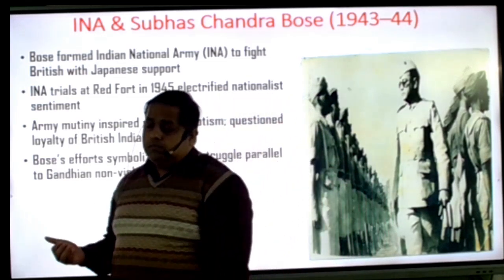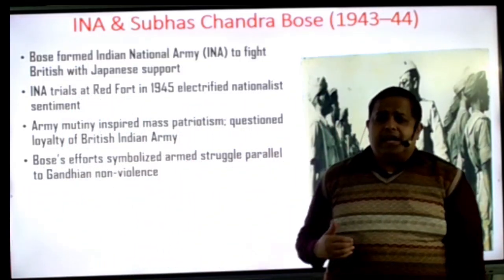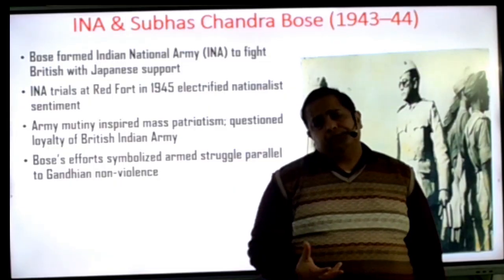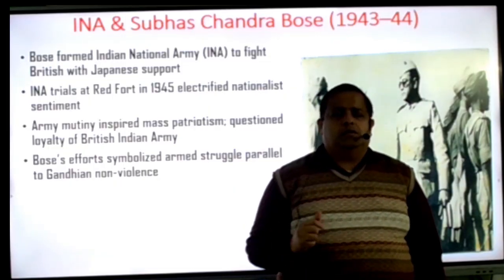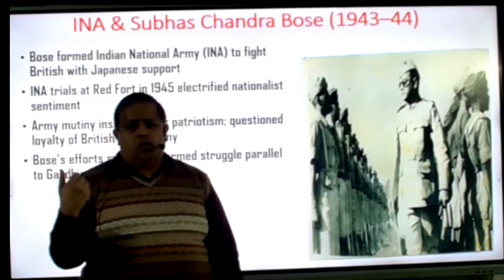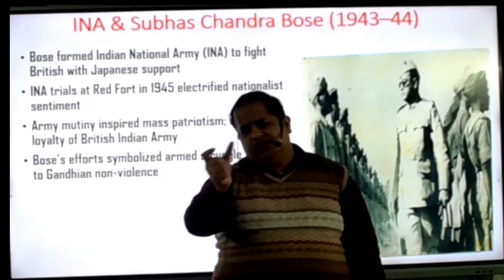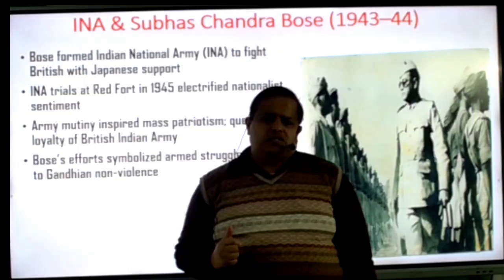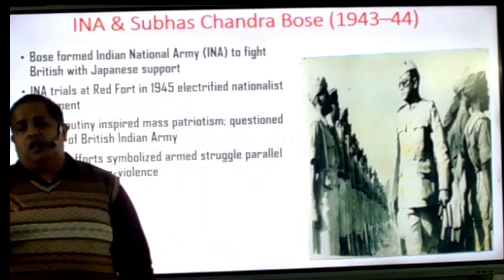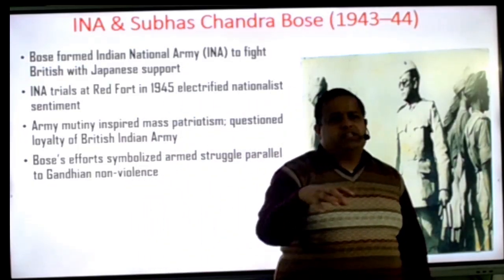So whenever Subhas presented any bill and it was discussed, Gandhiji had the majority, so Gandhiji's side failed that bill. Due to these things, Subhas became annoyed and he resigned from the post of Congress president and established the Forward Bloc. Underline that one, the Forward Bloc was established by Subhas. So after he resigned from the Congress presidency, the Britishers also thought that this person is dangerous for us. So he was put under house arrest by the Britishers.